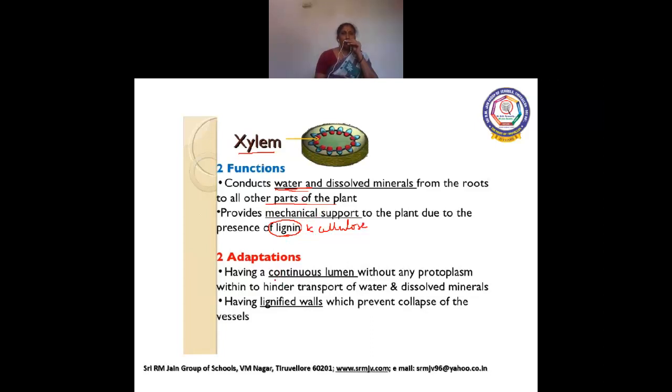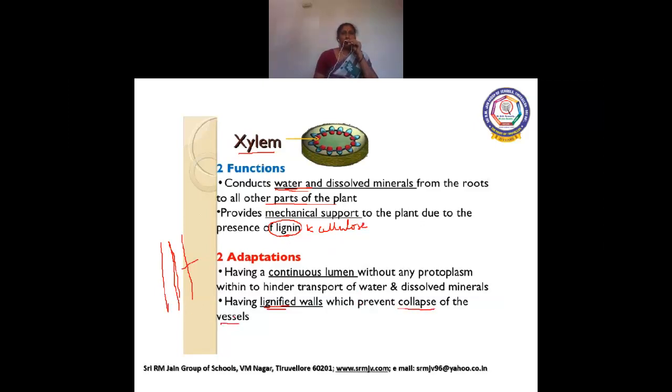So the adaptations: they have a continuous lumen. Actually, xylem is a dead cell. They don't have cytoplasm and nucleus. They are considered dead cells and they have a continuous lumen without cytoplasm and nucleus. So water flows through the xylem vessel easily without any hindrance. And what is the next adaptation? It has lignified walls. Lignified walls means, as I already told you, it is made up of lignin and cellulose, which prevent collapse of the vessels.